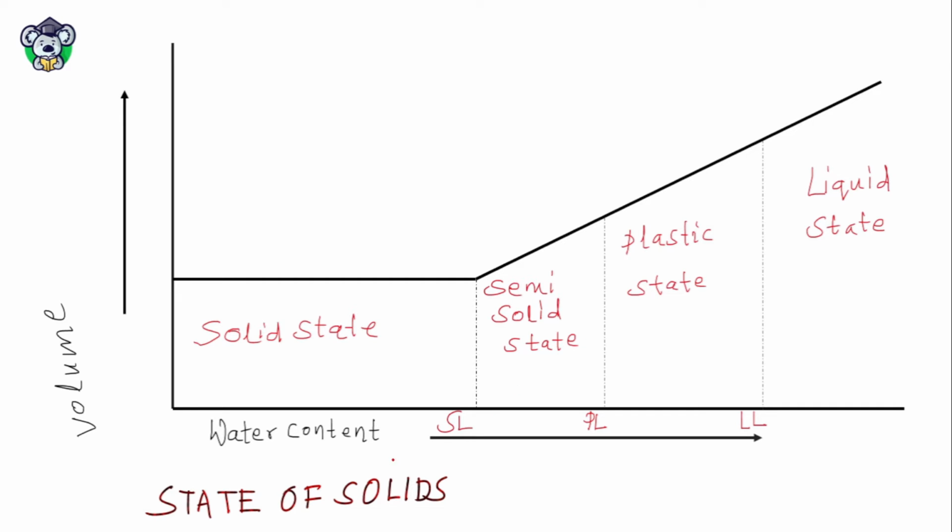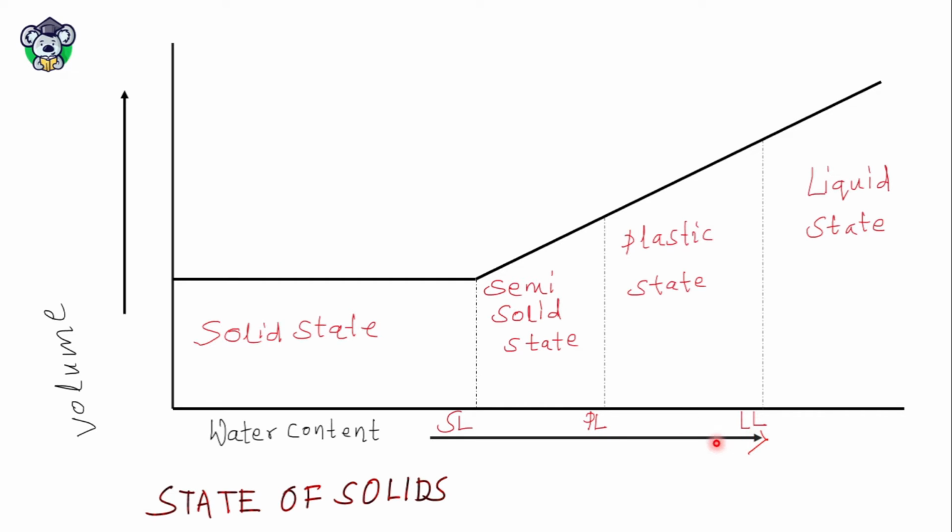Look here, the water content increases in this direction. This is solid state. This is semi-solid state. This is plastic state. This is liquid state. As the water content increases, it changes from shrinkage limit, plastic limit to liquid limit.